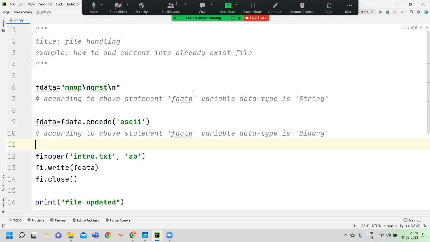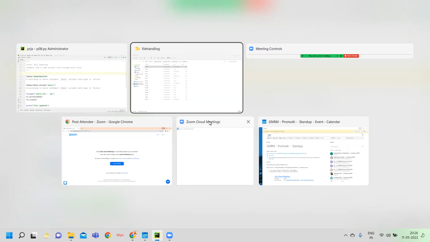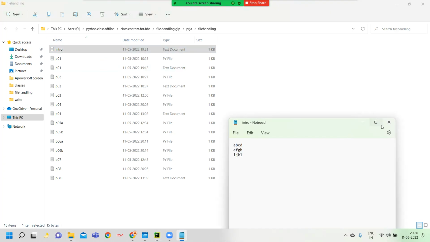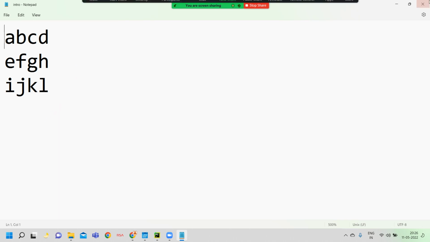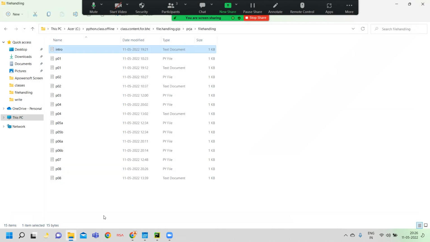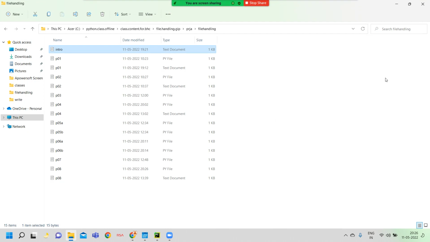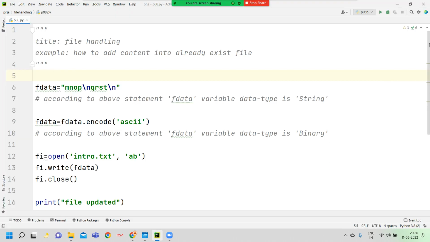Okay, now returning here, I open this file intro.txt again. The already existing content in intro.txt is ABCD new line, EFGH new line, IJKL new line. The size is 15 bytes, don't forget. Here it displays 15 bytes. After I execute this, you can see the file size.